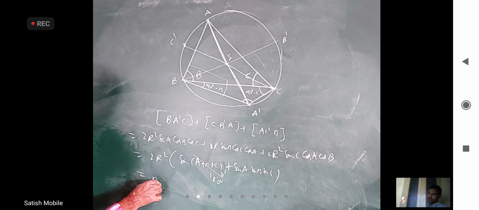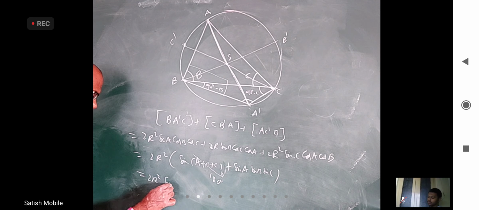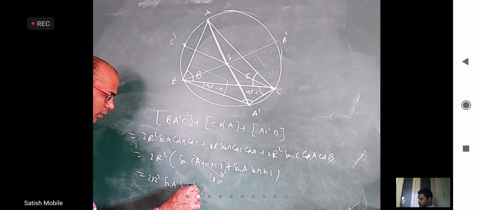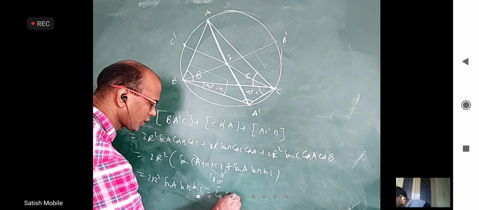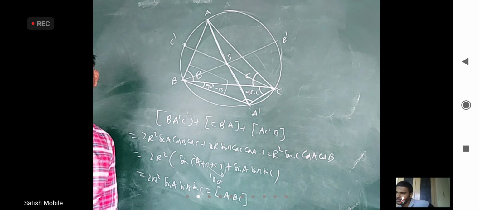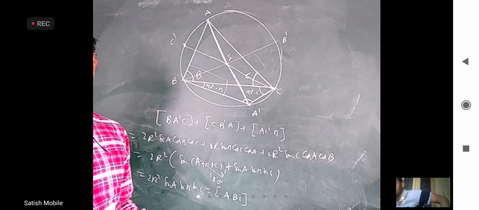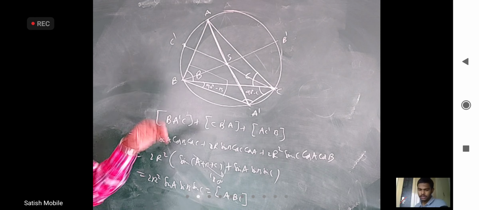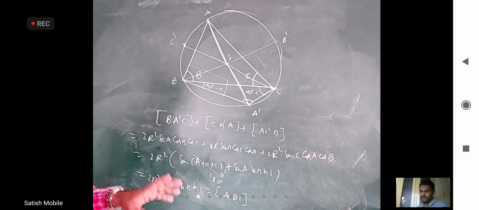You will get 2R square sin A sin B sin C, which is the area of triangle ABC. Okay. So this step is same more or less. Anybody want to say some idea where the previous figure and this figure are completely